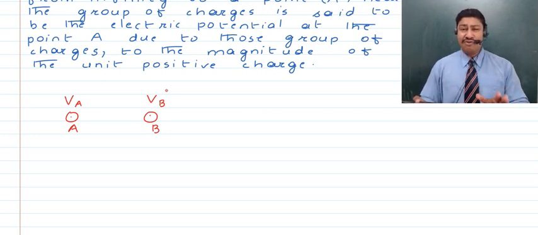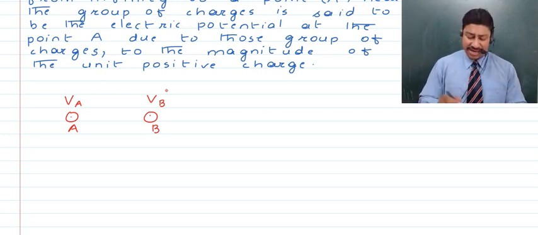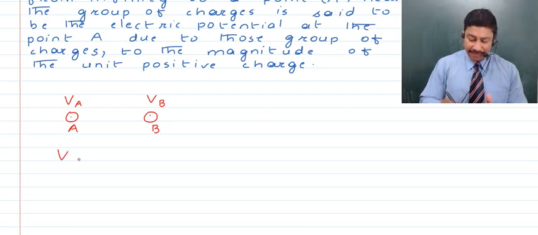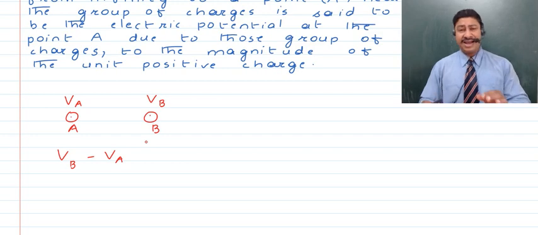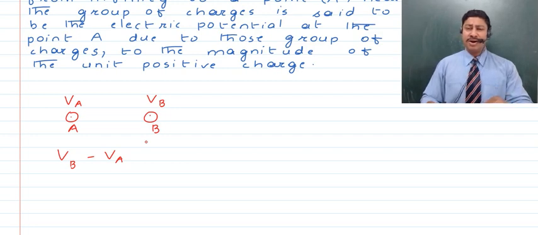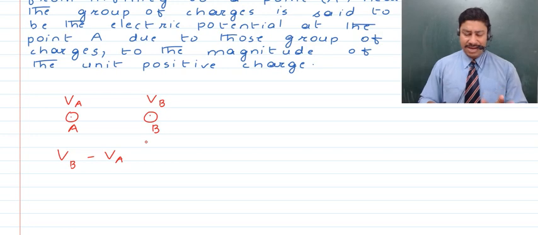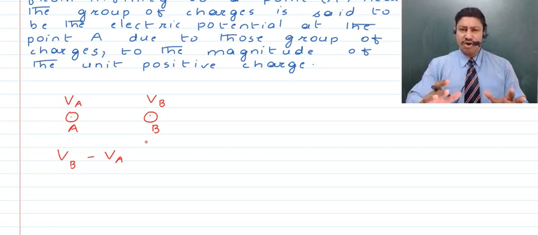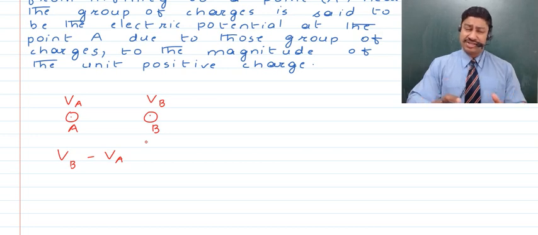If we are to find out the potential difference, then it will be given by VB minus VA if we are finding out the potential difference of A with respect to B. And if we are talking about the potential difference of B with respect to A, then we write it the other way. So when we talk about the potential difference, it's actually the difference of the potentials of 2 points.